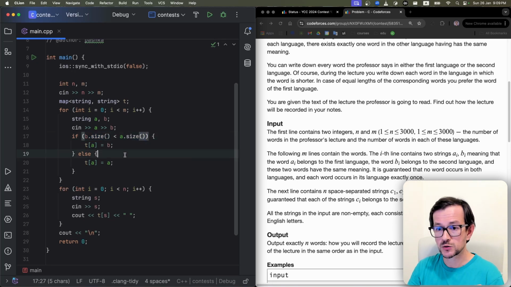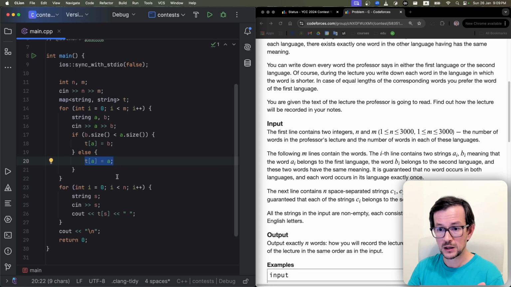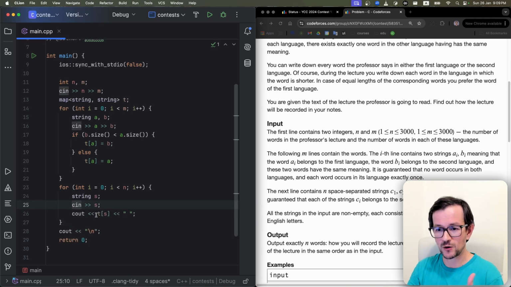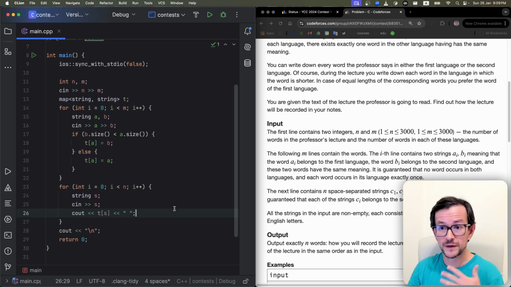So if the second word is strictly shorter, then I put it as a translation of A. If not, I just keep the translation of A as A. And now I just read all the words from my lecture and output the corresponding translations. Again, nothing really fancy, just an implementation problem.